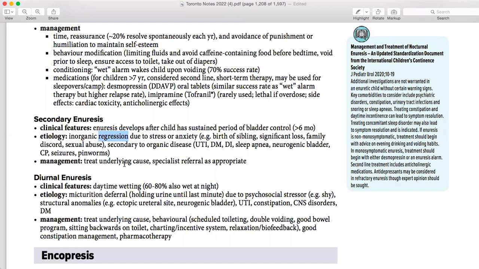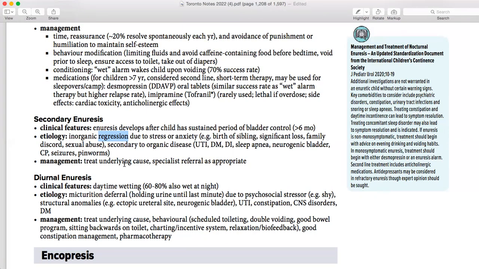Management is basically you have to find out the proper cause because I already told you it is something underlying, some pathology going on. So you have to rule out that cause and treat that cause instead of doing reassurance, right? So now there is a difference. Primary, you start with the reassurance. In secondary, you cannot go, oh, it's okay, you can come next time, maybe he's totally fine. No, you cannot do that. This is kind of dangerous if you do that.